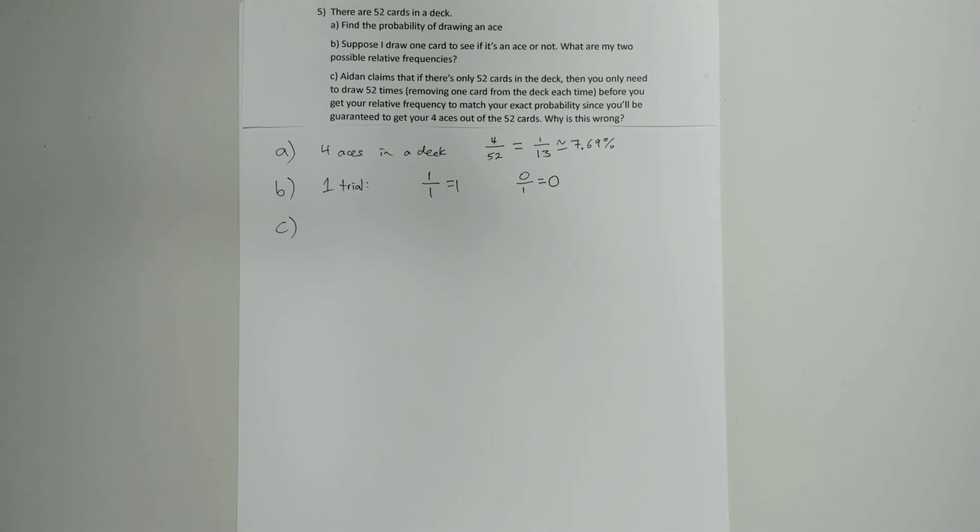So Aidan claims that if there's only 52 cards in a deck, then you only need to draw 52 times before your relative frequency is exactly your probability, since you're guaranteed to get your 4 aces out of the 52 cards. Why is this wrong?